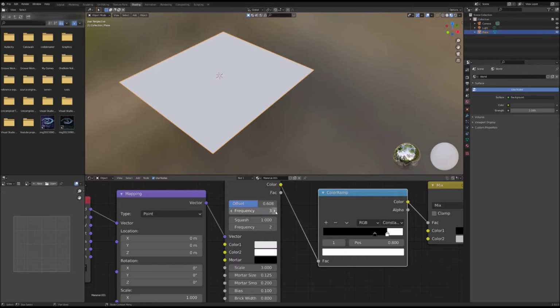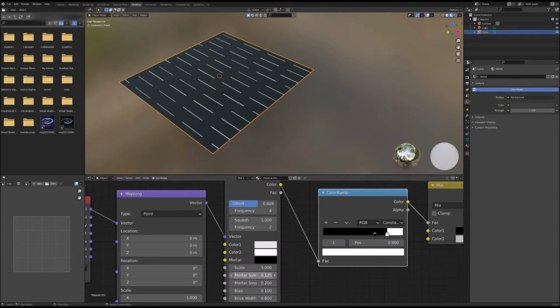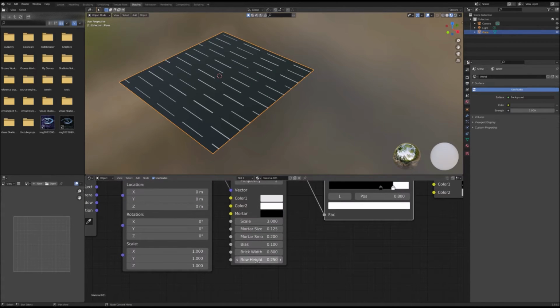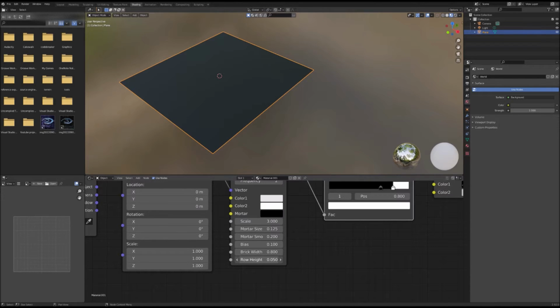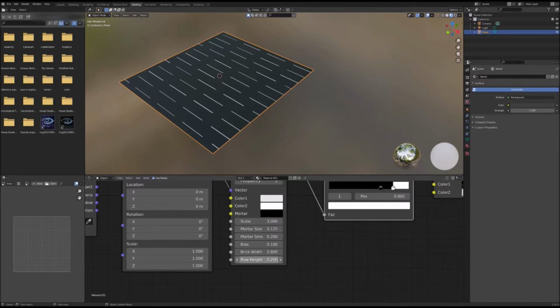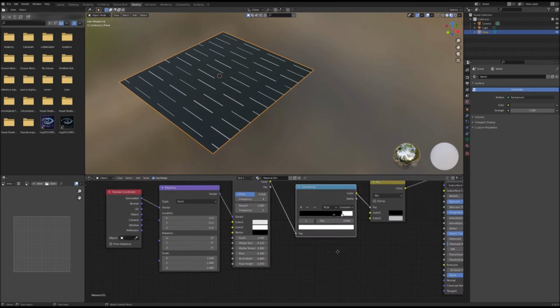Change the frequency here, and change the row height slightly. And change the row width.